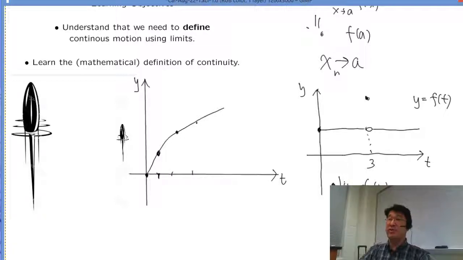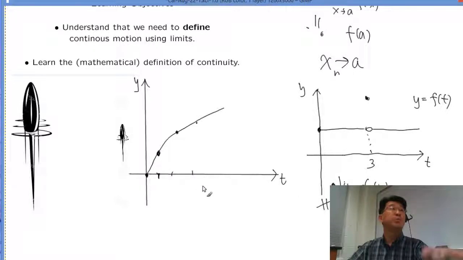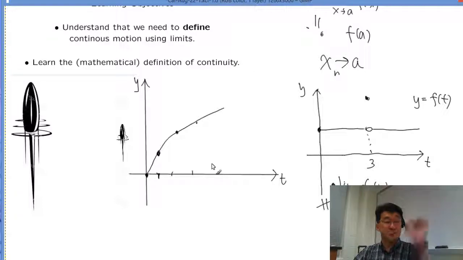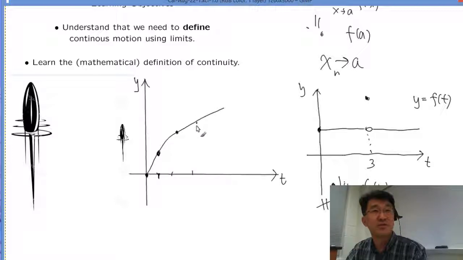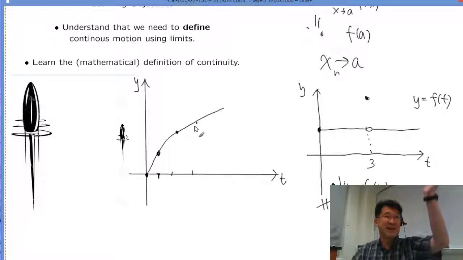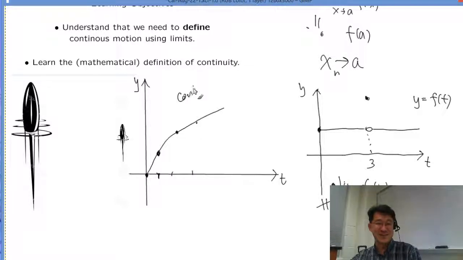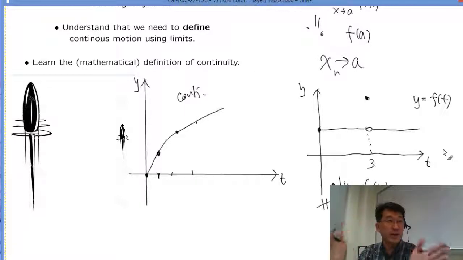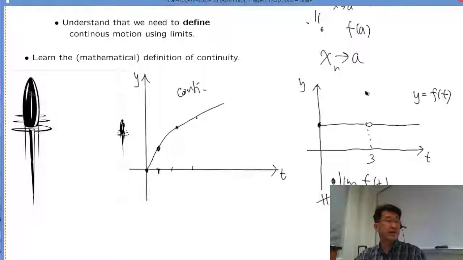Where was it at 3 seconds? Are they the same for this ghostly particle? They're not the same. What do you say? Discontinuous. How about this bullet? You believe it was always at the place you expect it to be, right? So you believe this is continuous, but no one really knows. But come on, that's ridiculous. It was there, right? So we believe it's continuous. But here, physics is happening. It's not continuous. If you zoom in, they're puzzled. Einstein hated it.